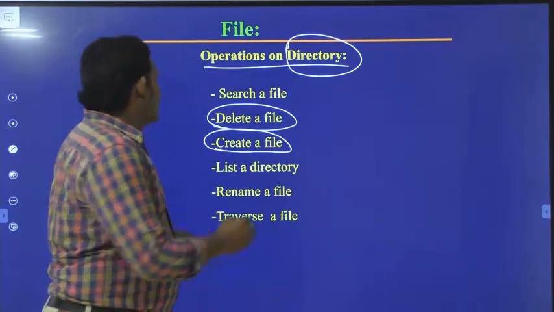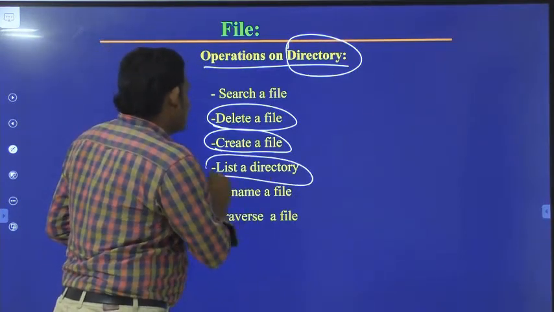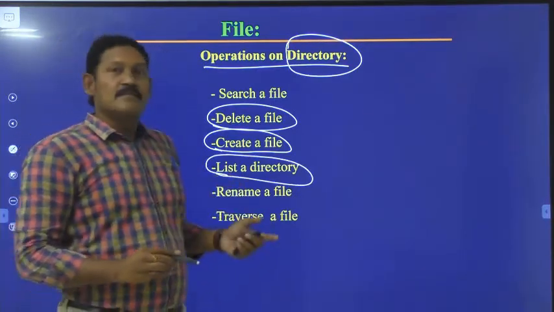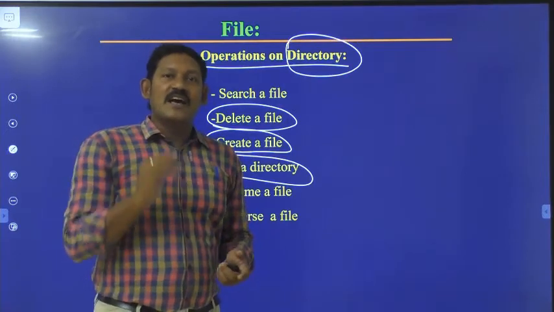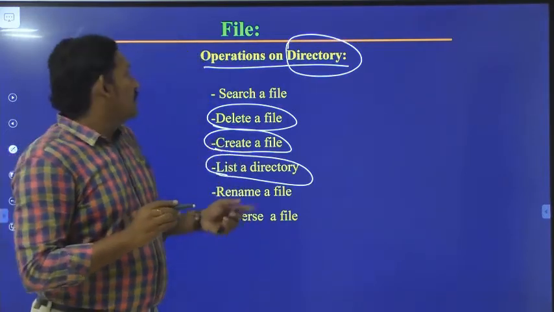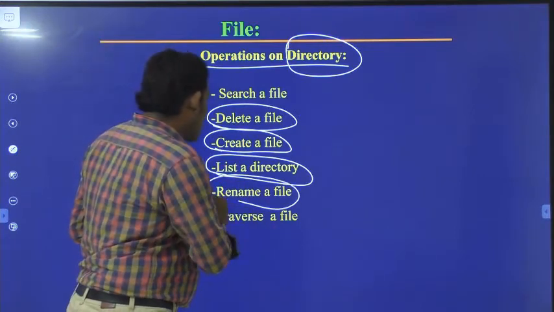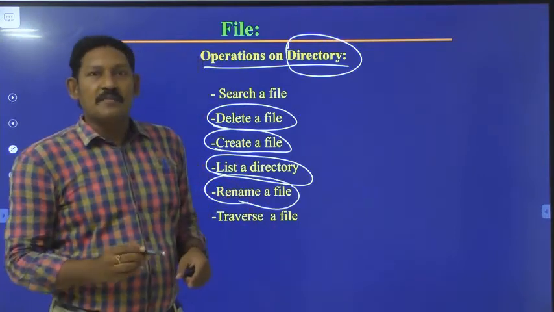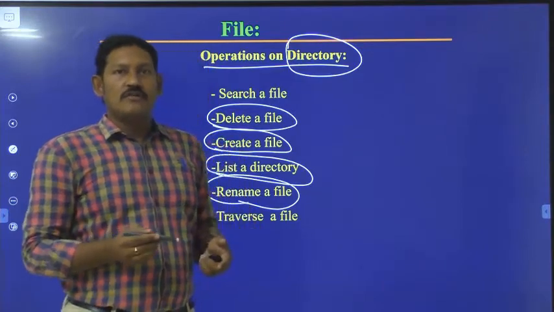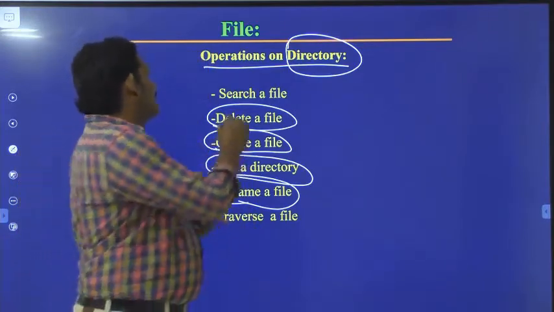Next, listing a directory. It shows all the files present in that directory. We can also perform renaming a file. A file can be renamed, as usual, as you know. Next, searching a file.